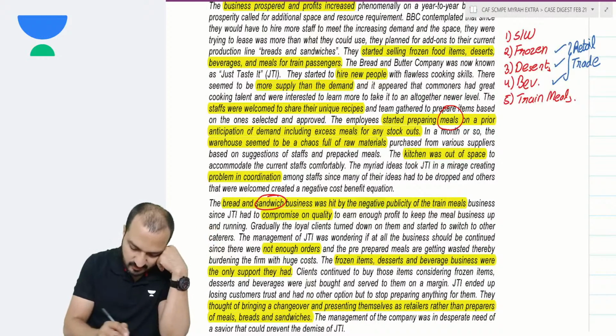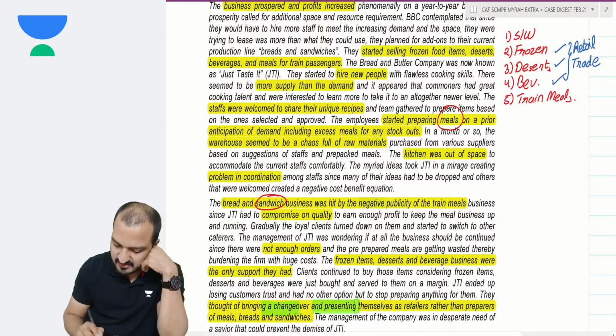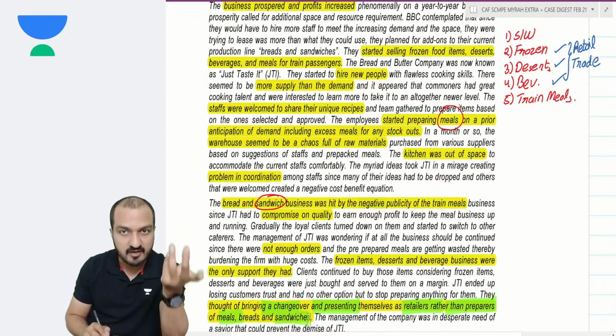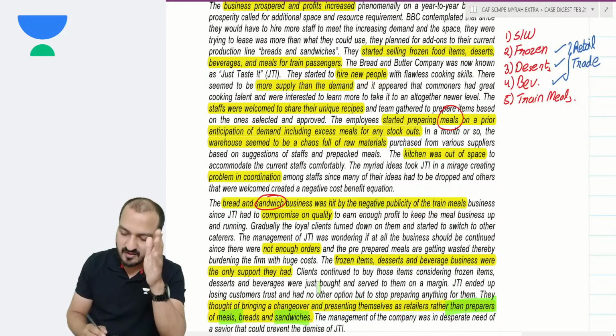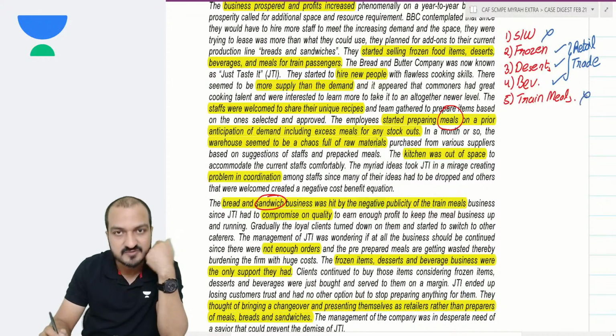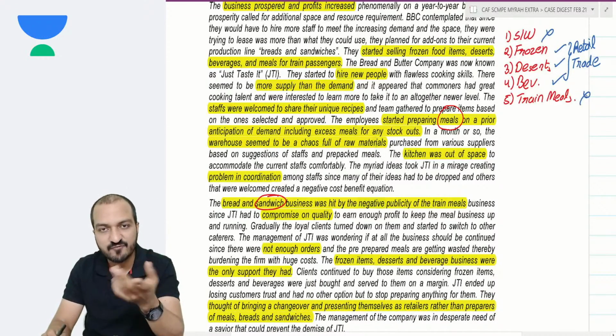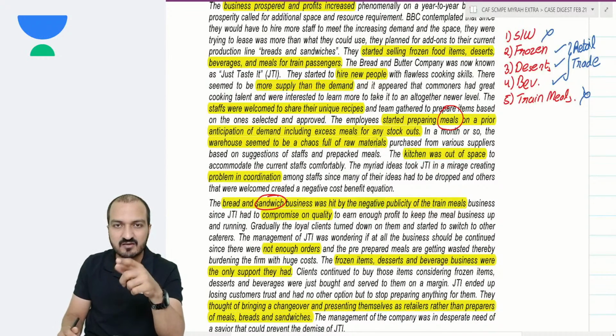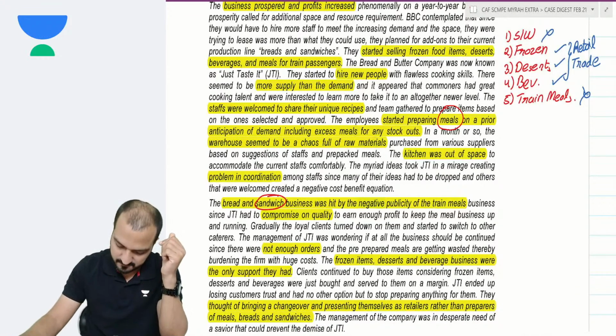So they are now thinking to change and present themselves as simply retailers rather than preparers of meals and sandwiches. In short, they are thinking of shutting down the sandwich business and the meal business, because the meal business is suffering and because of that the sandwich business is also suffering. So they're thinking of shutting down these two businesses. You have to suggest whether that is a correct thought process or not.